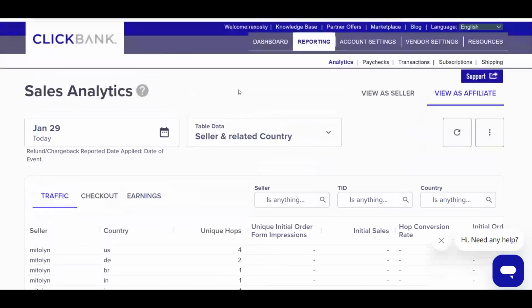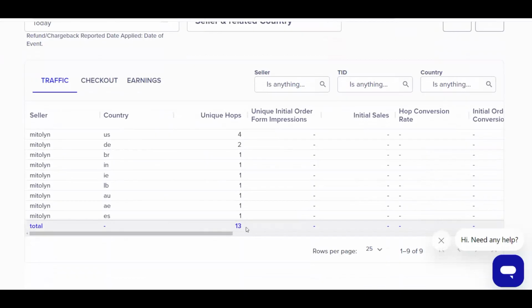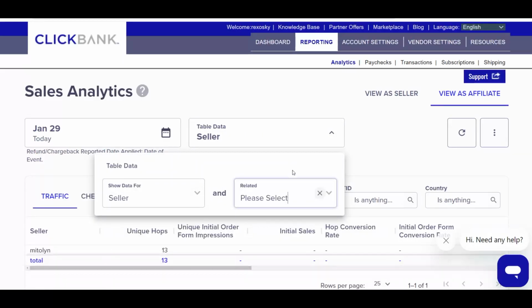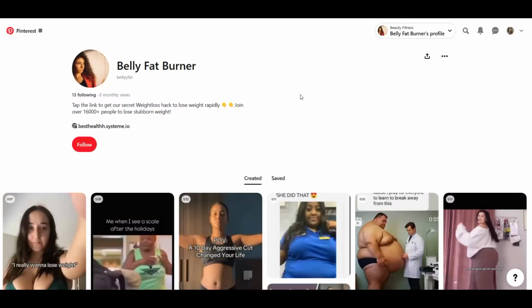So that's it. As you can see from here, we are getting some traffic. We're getting up to 13 clicks today, and hopefully by the end of the day we are going to get a lot more clicks, and also we are hoping to make our first sale using this 100% free traffic method right here. So if I go, for example, to the other Pinterest accounts from here, I was not able to post any content on these different accounts, but they are still getting views and they are still getting clicks.